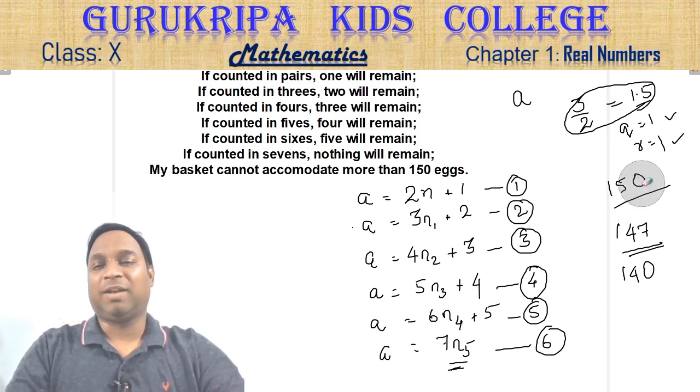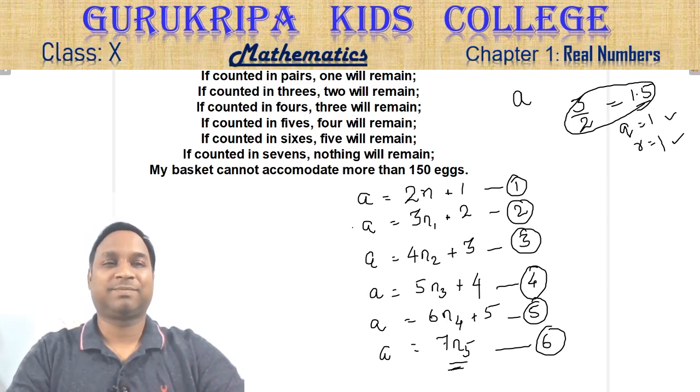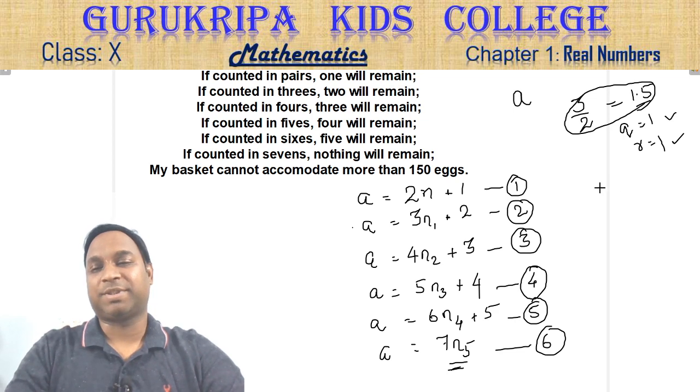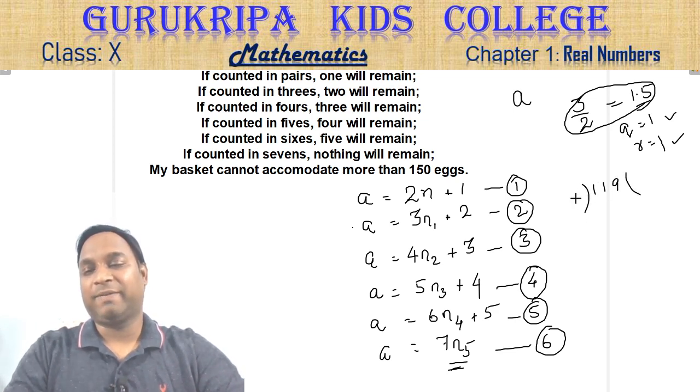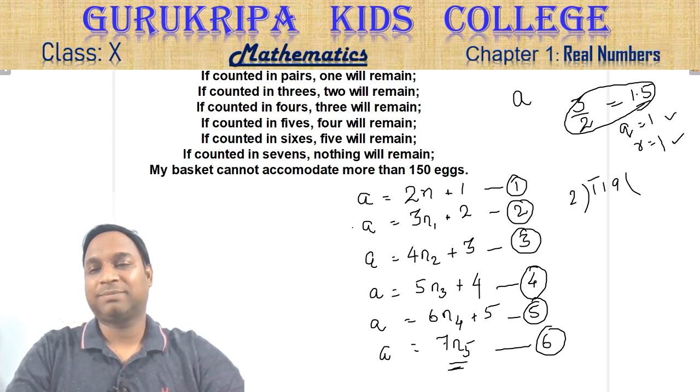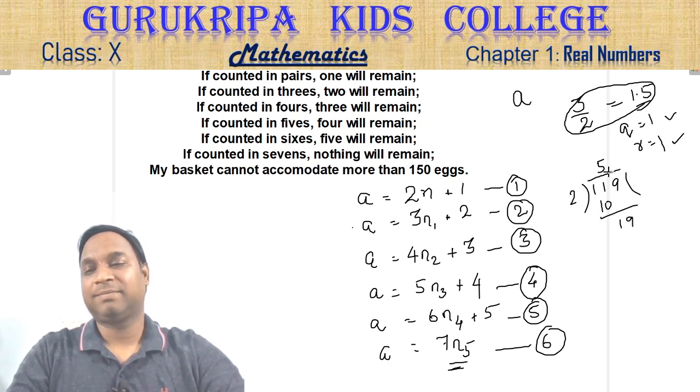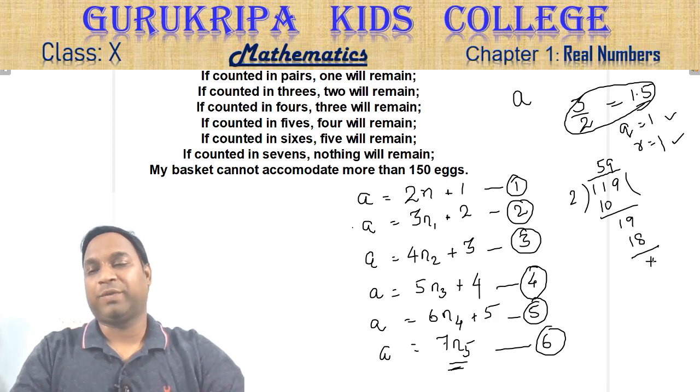In the very beginning, when you learned the division process, let's take one number, 119, and divide it by 2. What will happen? 5 times 2 is 10, you get 1 over here, then 9, you go 9 times 2 is 18, you get 1.